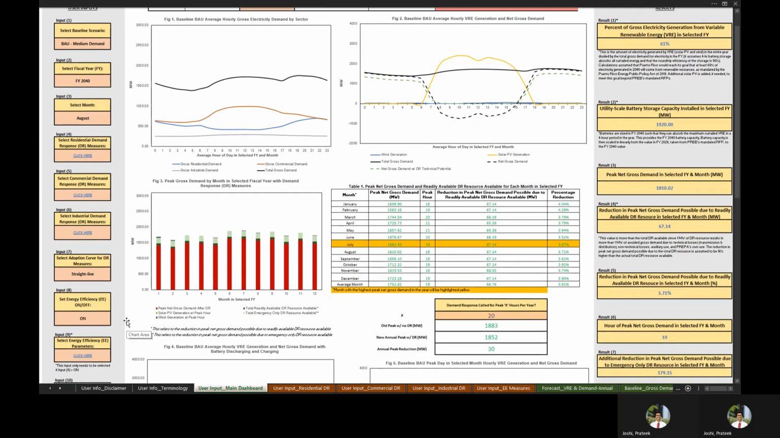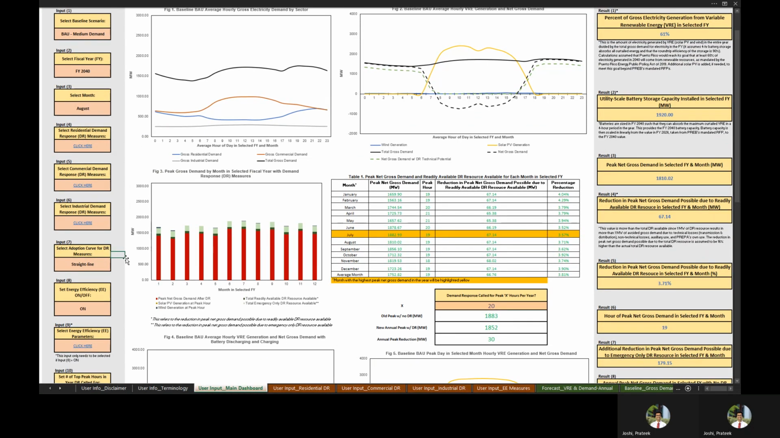Going back to the dashboard, input number 7 asks users to select an adoption curve for demand response measures. This dictates the incremental adoption levels from 2021 through 2040. So users can select straight line adoption curve, S-curve, or a logarithmic curve. So we'll set that to a straight line adoption curve.